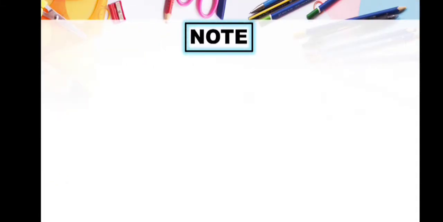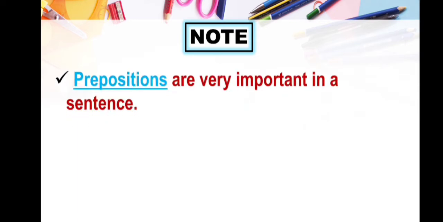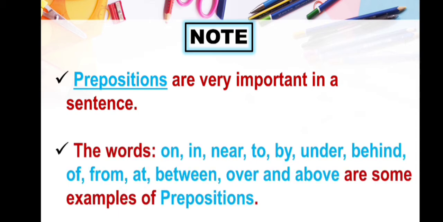Some important points you should know: prepositions are very important in a sentence. The words on, in, near, to, by, under, behind, of, from, at, between, over, and above are some examples of prepositions. I think you all are clear about prepositions, so let's move to the exercise part.